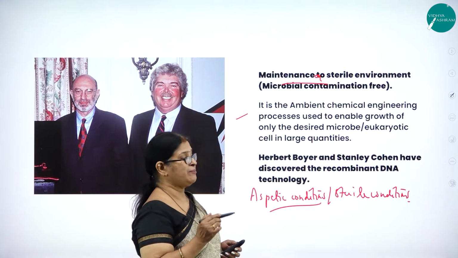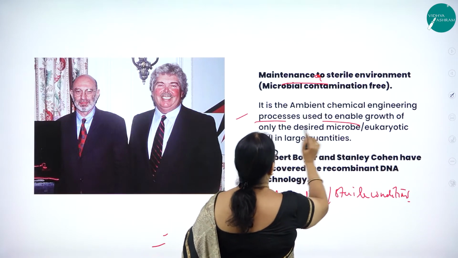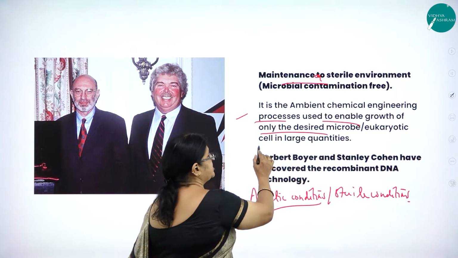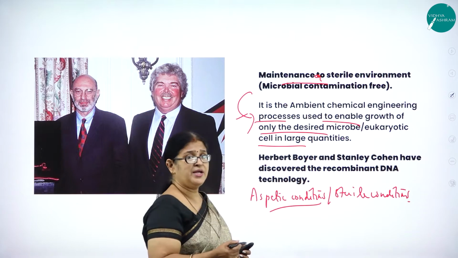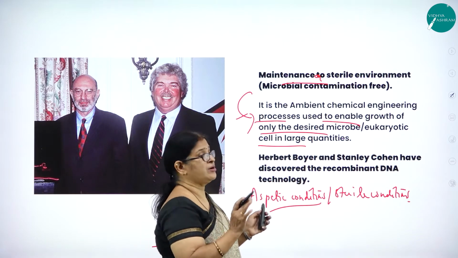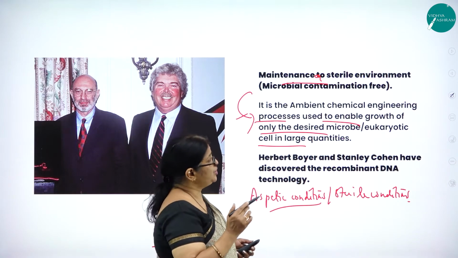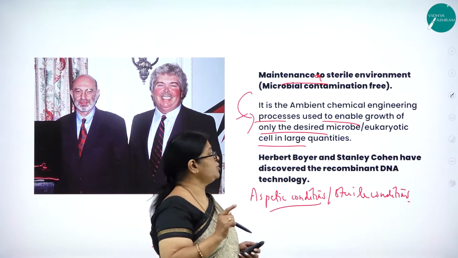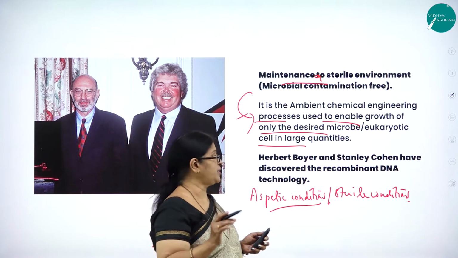So it is the ambient chemical engineering processes used to enable growth of only the desired microbe or eukaryotic cell in large quantities. So what is this maintenance of sterile environment? It is the ambient environment. It's a very good chemical engineering process used to enable growth of only the desired microbe or eukaryotic cell in large quantity, not the unwanted microorganisms.